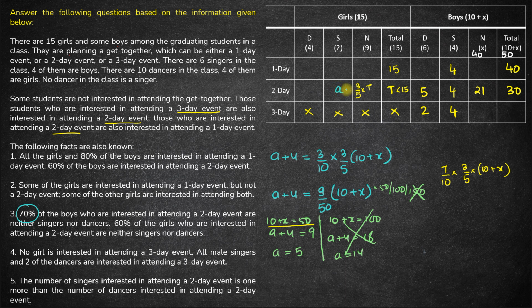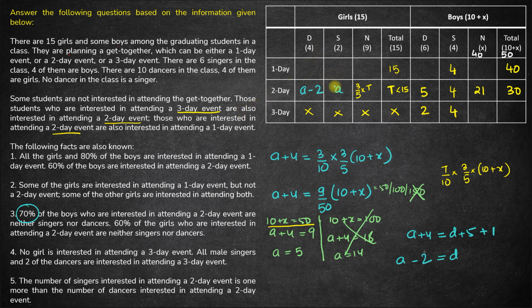So assume that this is A. So the number of singers interested is A plus 4, and this is 1 more than the number of dancers interested. So let's say this is D. So number of dancers is D plus 5. Okay. So from here we get D is equal to A, 5 plus 1 is 6, 4 minus 6 is A minus 2. So if this is A, this comes out to be A minus 2 over here, right?